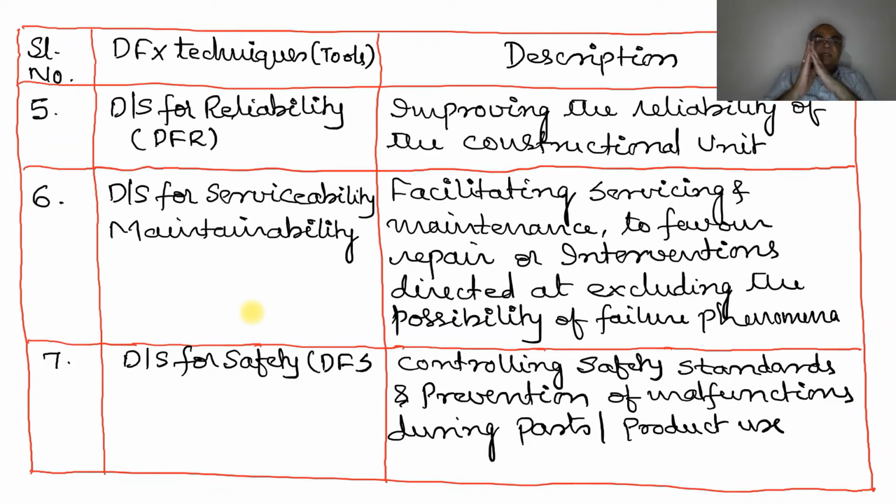Then design for serviceability and maintainability, facilitating servicing and maintenance to favor repair or interventions directed at excluding the possibility of failure phenomena. Then the design for safety, controlling the safety standards and prevention of malfunctions during parts or product use. So design for safety will also play a major role.